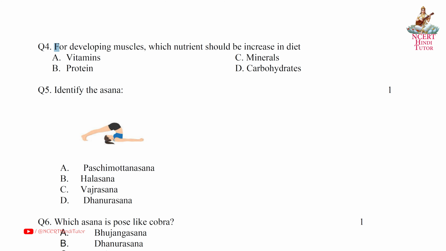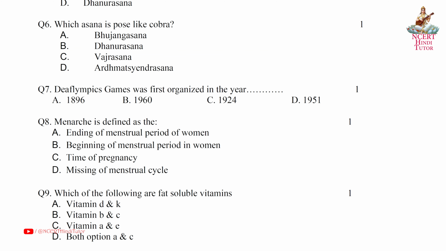Question 4. For developing muscles, which nutrient should be increased in diet? Answer B. Protein. Question 5. Identify the asana. Answer B. Halasana. Question 6. Which asana is posed like cobra? Answer A. Bhujanga asana. Question 7. Deaflympics Games was first organized in the year. Answer C. 1924.